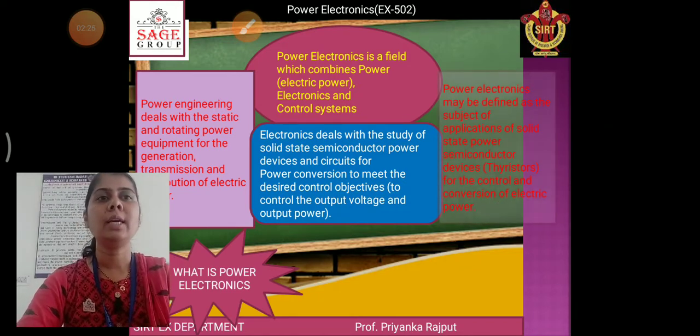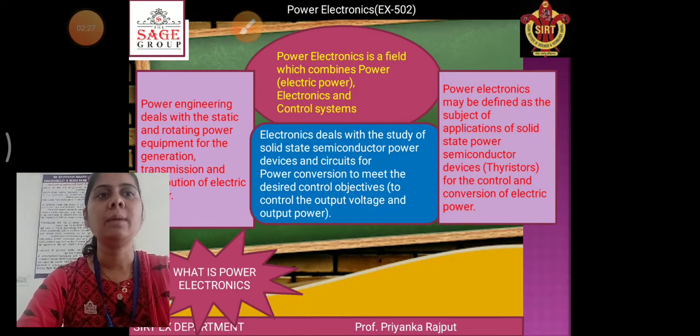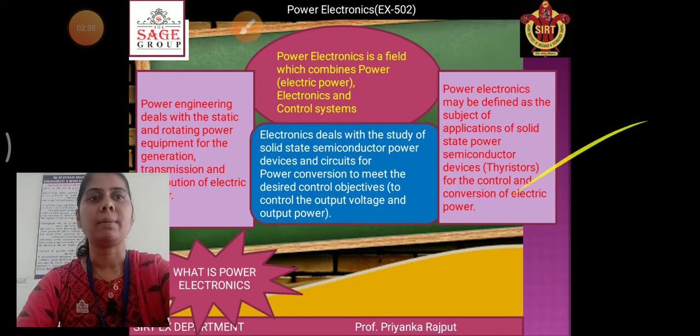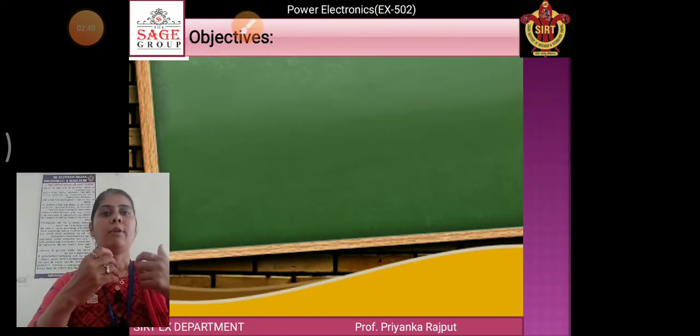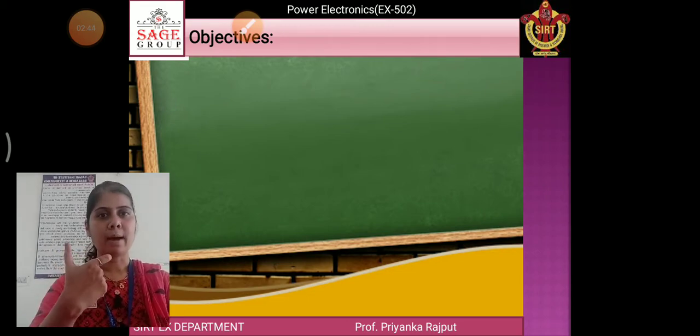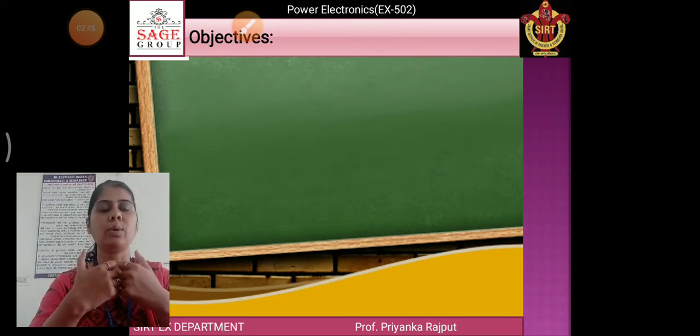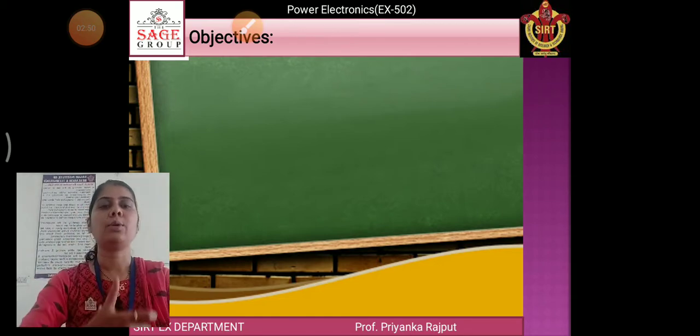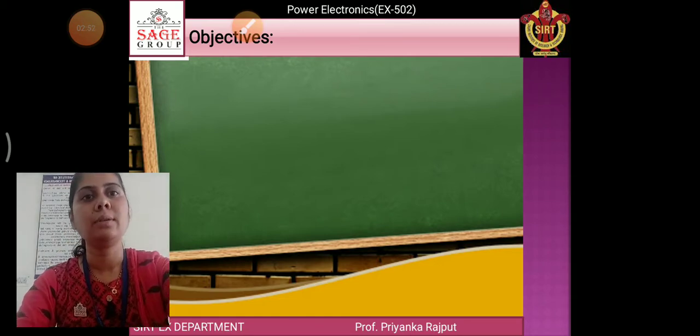So power electronics may be defined as the subject of application of solid state power semiconductor devices for the control and conversion of electric power. Whenever we combine the words power, electronics and control, it is called power electronics engineering.